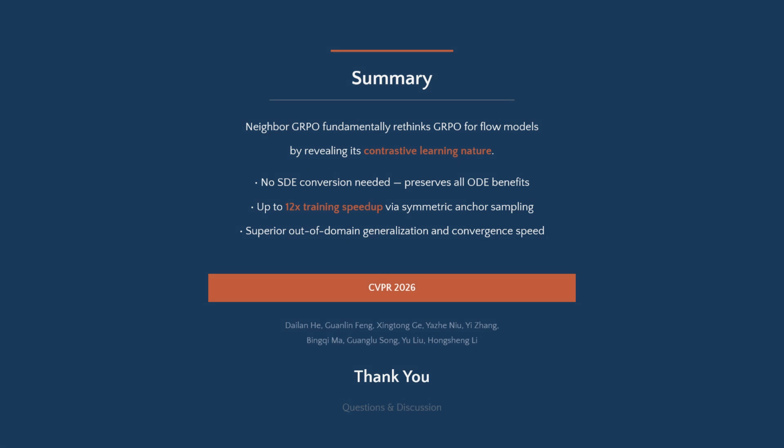To summarize, Neighbor GRPO fundamentally rethinks GRPO for flow models by revealing its contrastive learning nature. It enables effective policy optimization without SDE conversion, achieves up to 12x training speedup, and delivers superior results. Thank you very much for your attention.